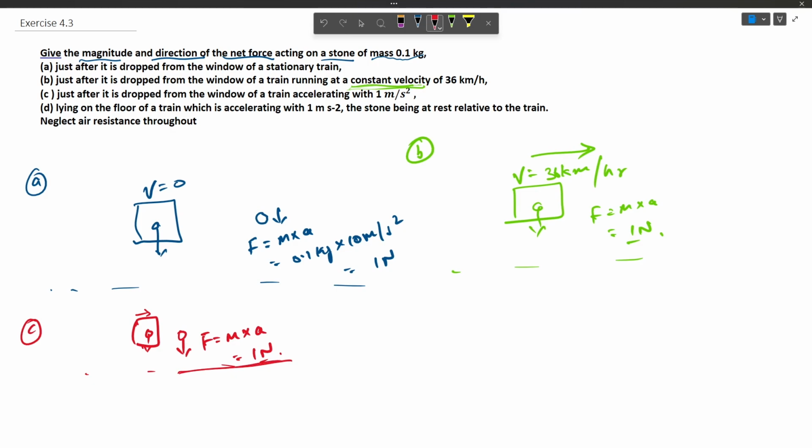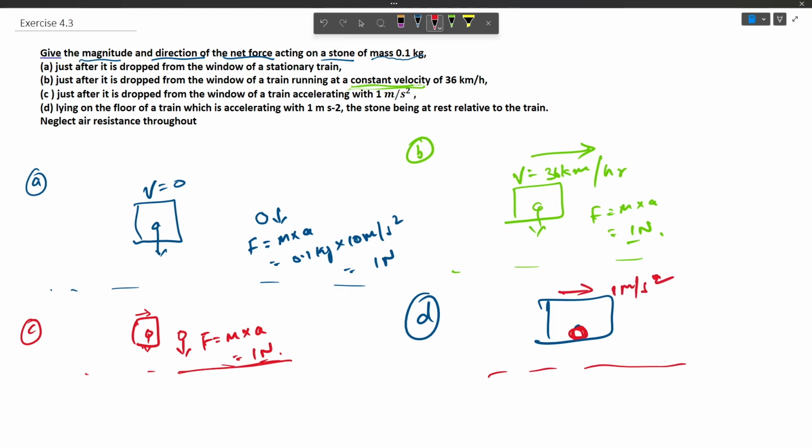Now in the fourth case, the stone is lying on the floor of the train which is accelerating with 1 meter per second square, the stone being at rest relative to the train. Let us assume that the stone is sitting idly here, and the train is accelerating with 1 meter per second square.